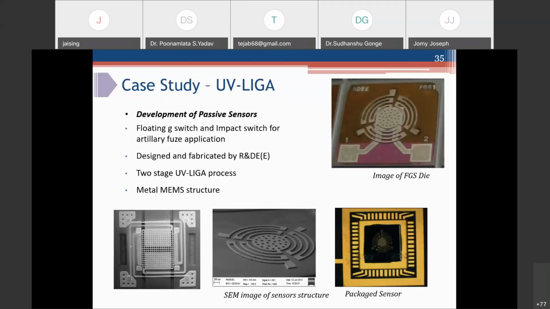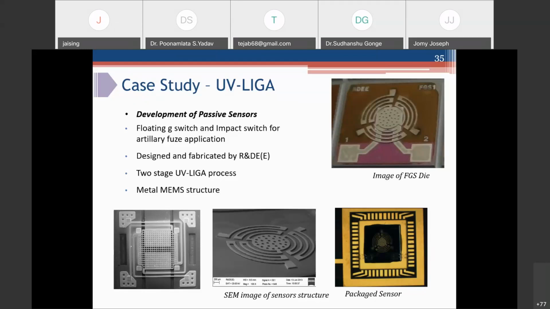We have our in-house MEMS fabrication facility, and we have a dedicated in-house developed multi-stage UV LIGA process. So this has been fabricated using two-stage UV LIGA process. And at the end of this fabrication process, we get complex MEMS structures.